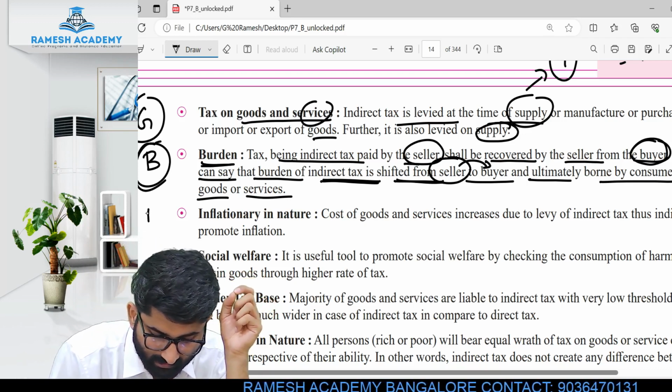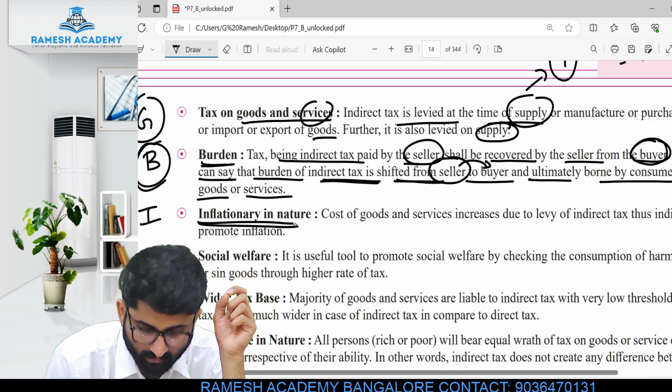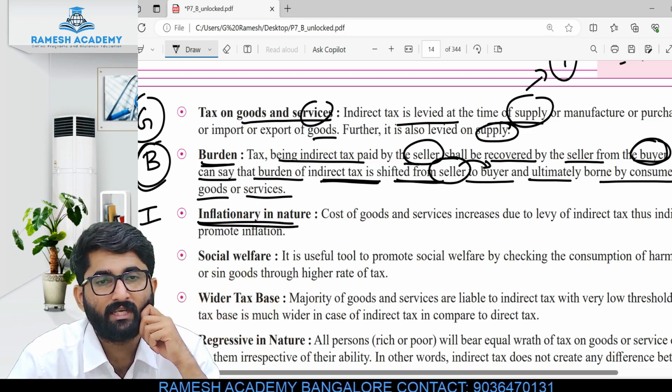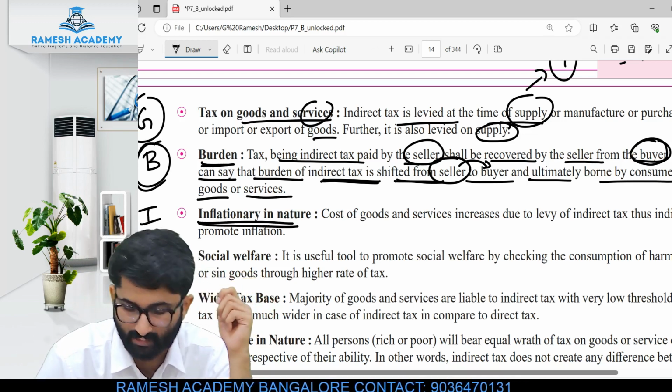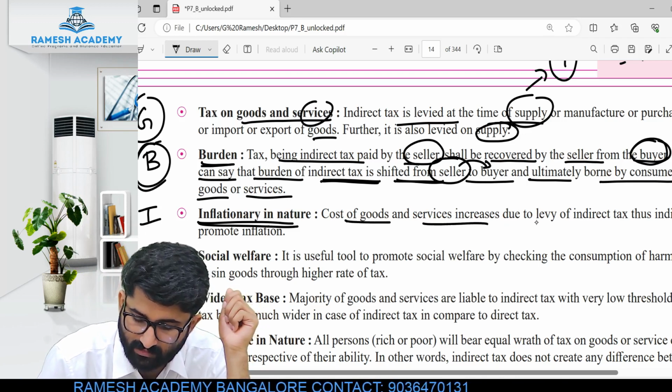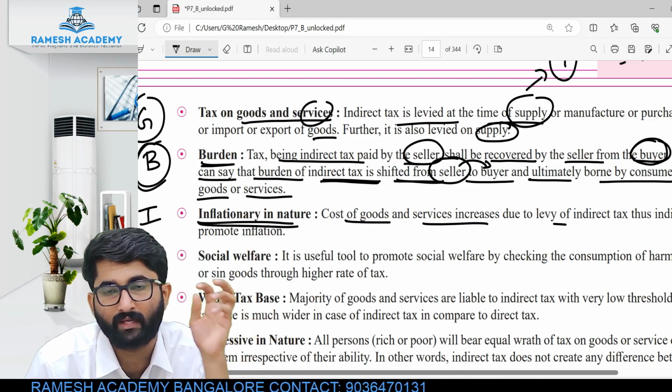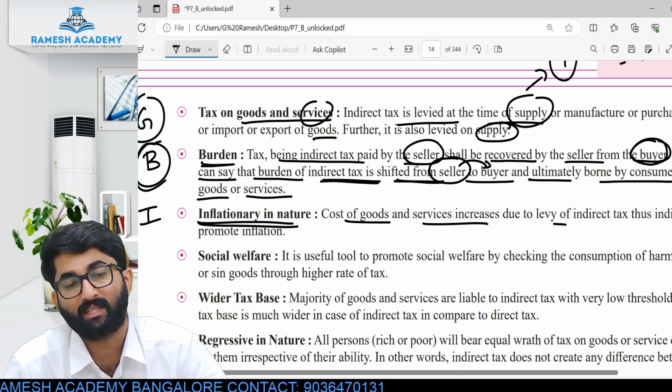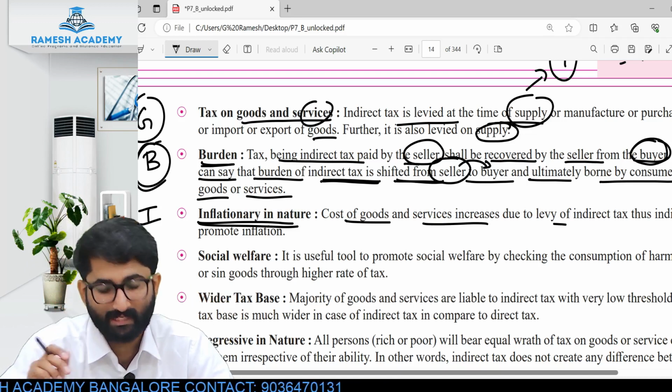Next one, it is inflationary in nature. I for inflationary in nature. Cost of goods and services increase due to levy of indirect tax. You remember our biscuit packet example. What has happened in the biscuit packet?